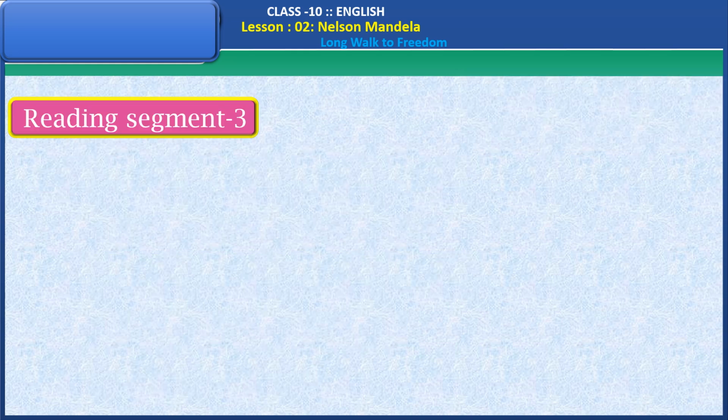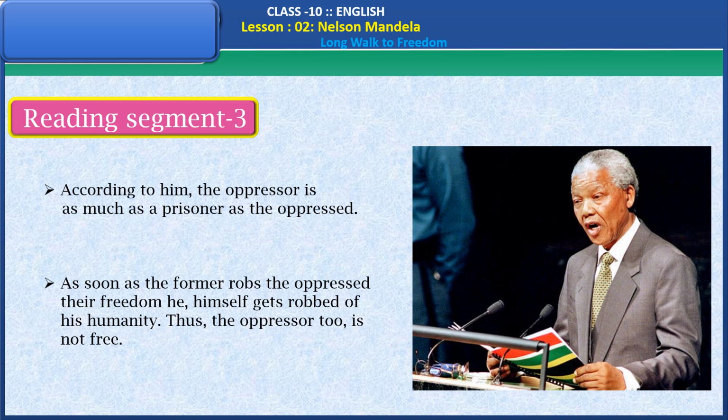Reading segment 3. According to him, the oppressor is as much a prisoner as the oppressed. As soon as the farmer robs the oppressed of their freedom, he himself gets robbed of his humanity. Thus, the oppressor too is not free.